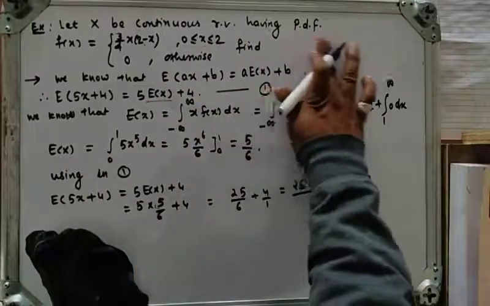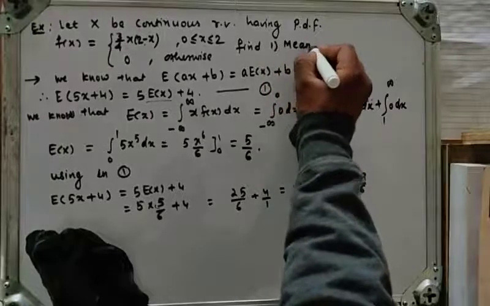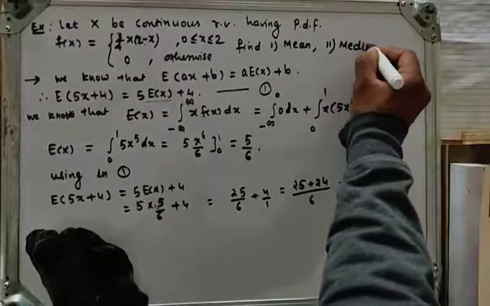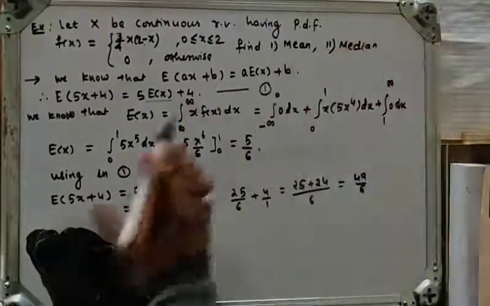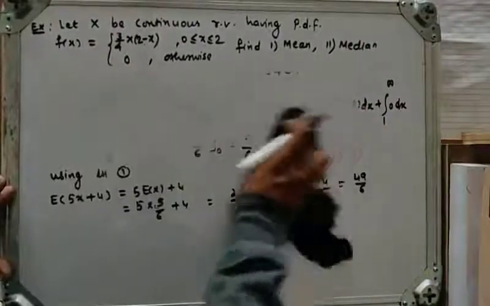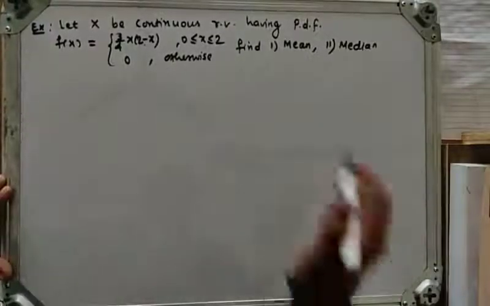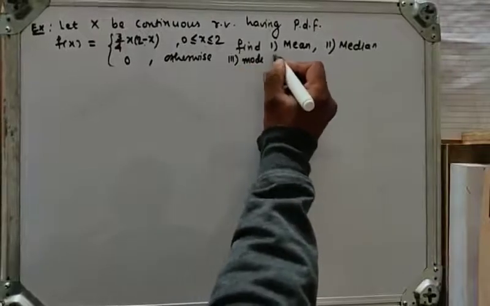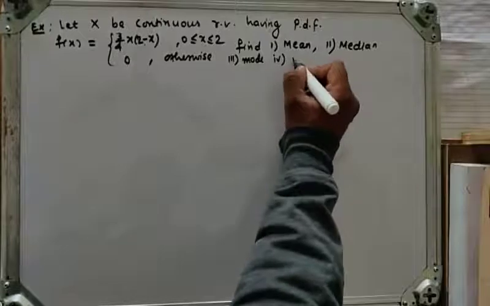Here find out, first one is mean, second one is median, third one is mode, fourth one is variance of x.